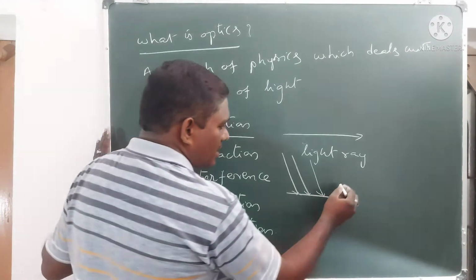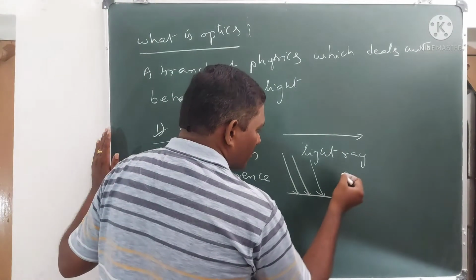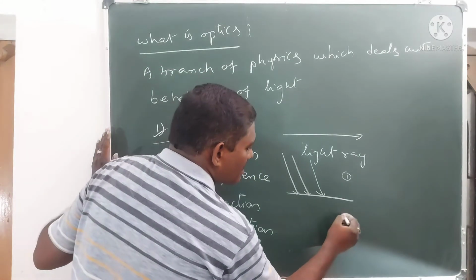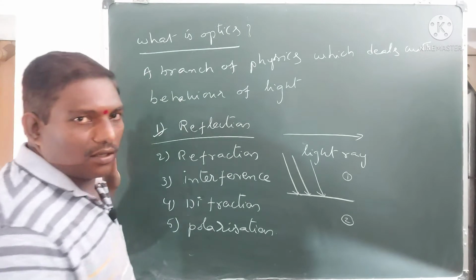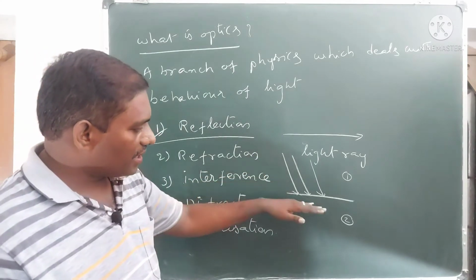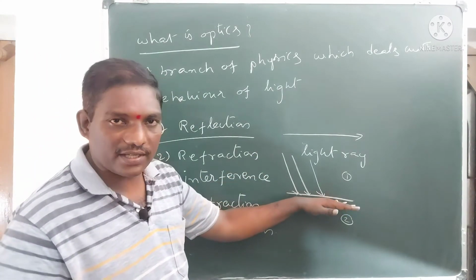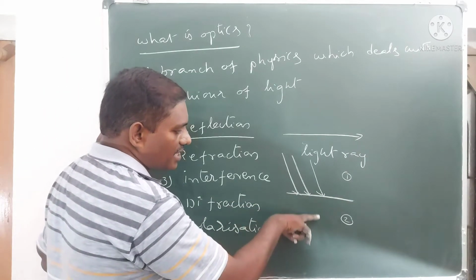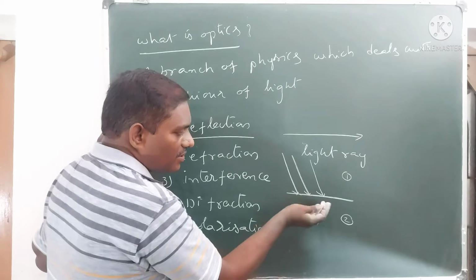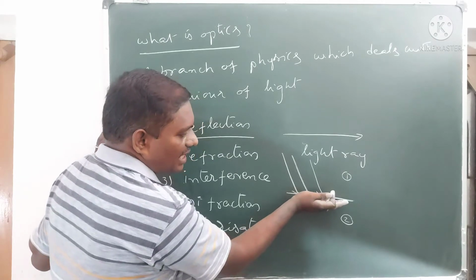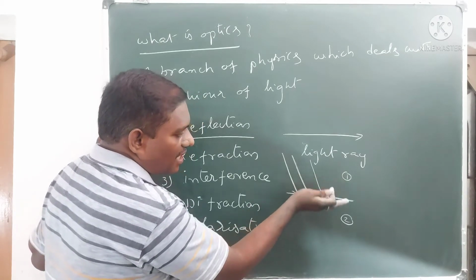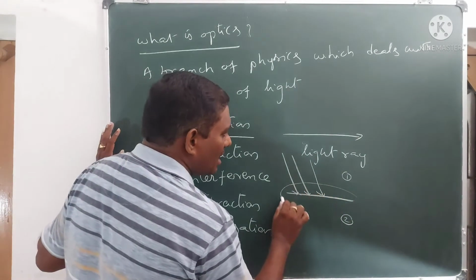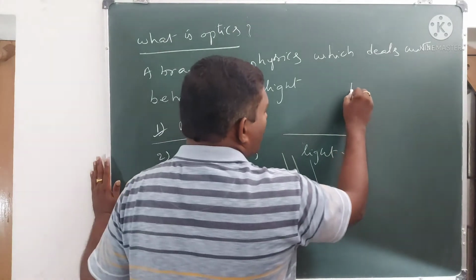The surface has two sides: this is the entering side of the light and this is the other side. The light rays cannot enter into the other side. That means this surface resists the light rays from entering the other side. Such bodies are called opaque bodies.